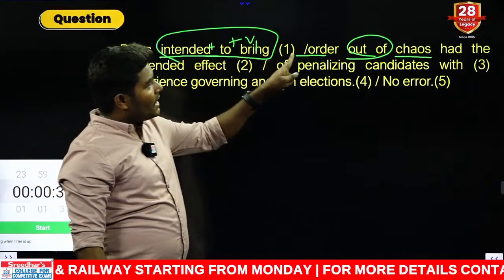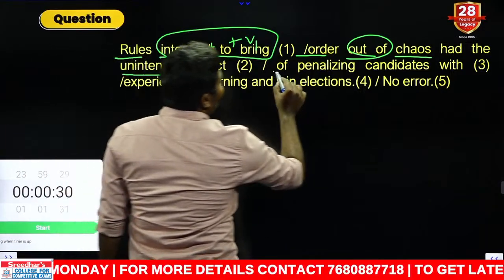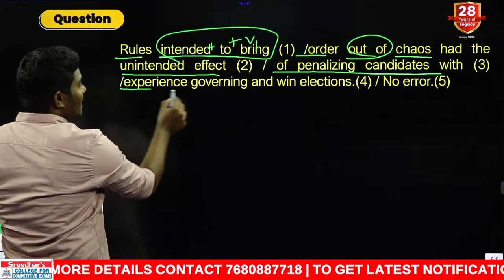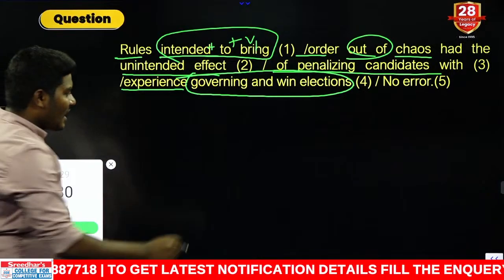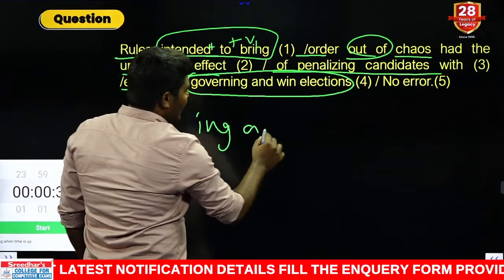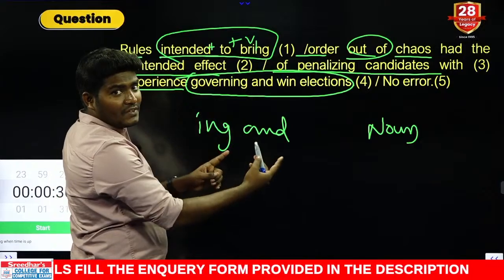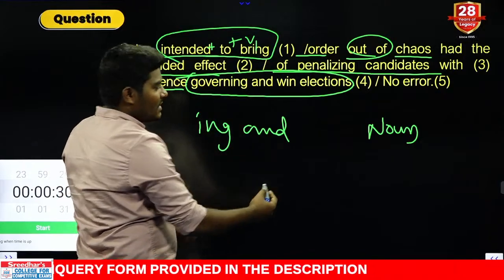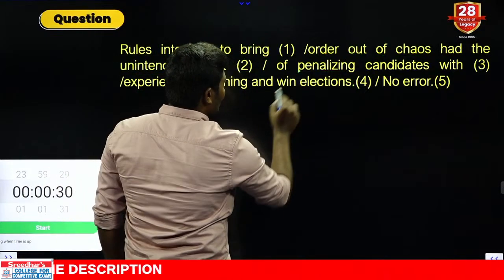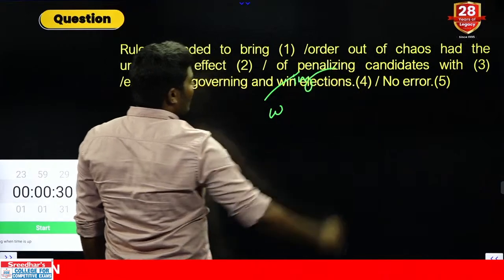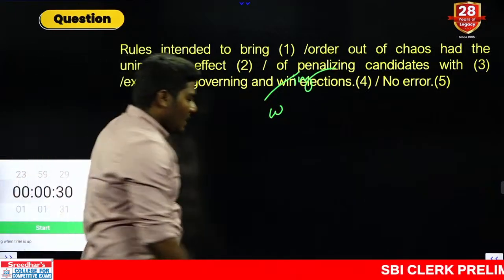Rules which are intended to bring order out of chaos had the unintended effect of penalizing candidates with experience, governing and win elections. Can you tell me which is your answer? Governing, ing, and elections is noun. Now tell me, what do we need here? Governing and V1, governing or another one winning. Which is the correct answer? ing and ing. Very important rule. This is called parallel. It should be used with ing combination, not just win. So experience, governing and winning elections.